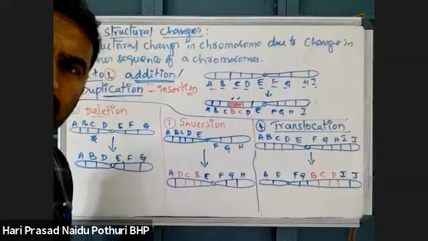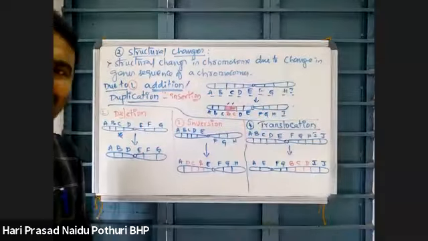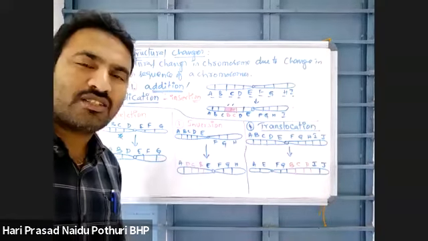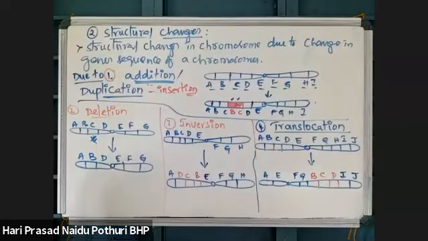Chromosomal mutations come under induced mutations. After induced mutations are two types: physical mutagens and chemical mutagens.